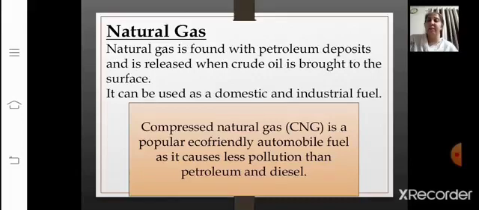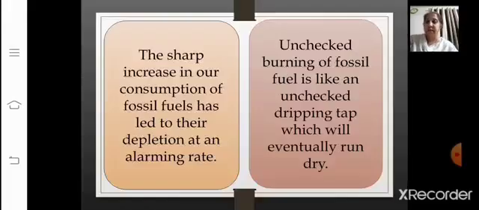CNG is a popular eco-friendly automobile fuel as it causes less pollution than petroleum and diesel. Russia, Norway, UK and the Netherlands are the major producers of natural gas.